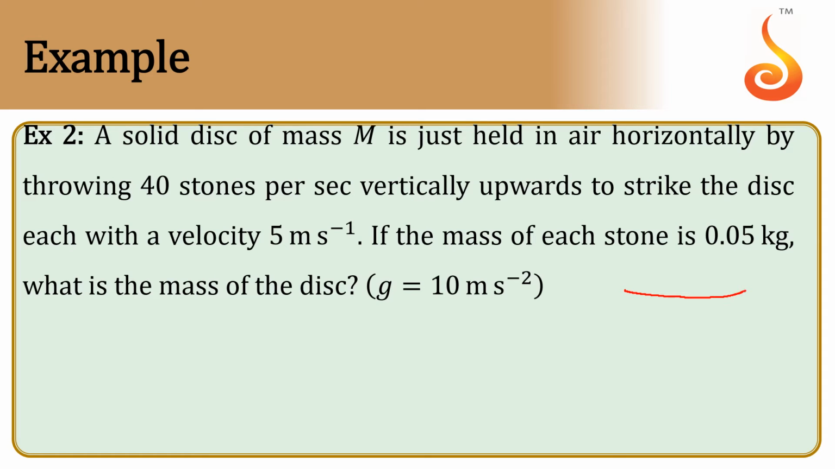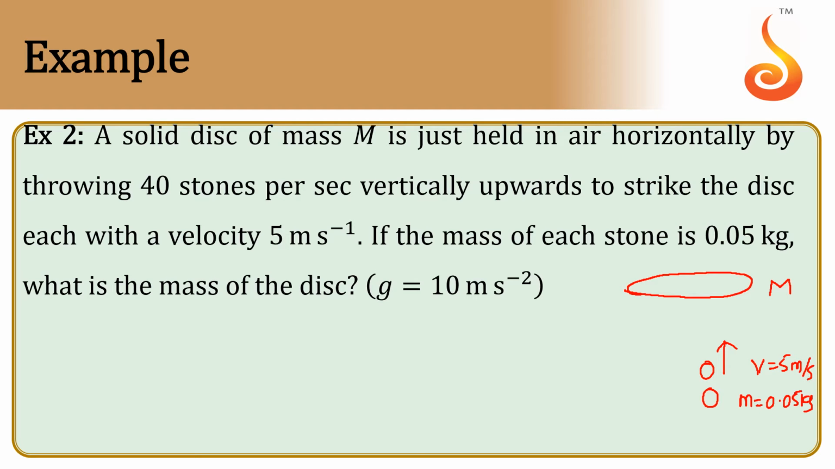So there is a disk which is horizontally placed in the air. Let the mass of the disk be m. We are keeping this disk in air by throwing stones onto it. That means each stone is applying a force onto it which is balancing the weight of the disk, and the mass of the stone is given, which is 0.05 kg, and the velocity with which each stone is projected is 5 meter per second.